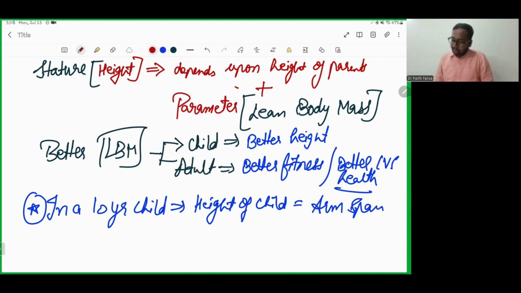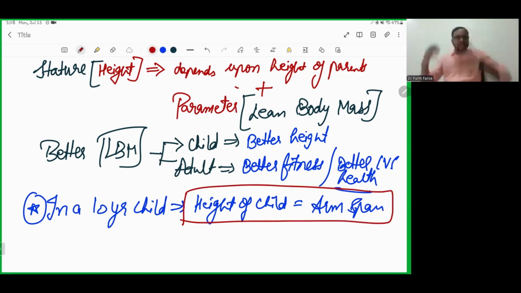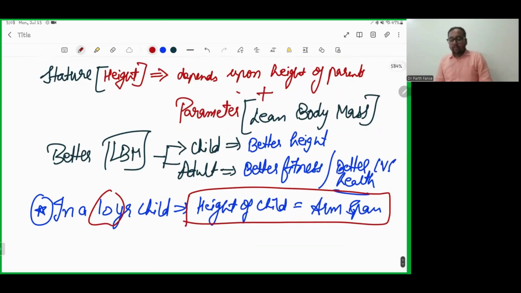It means the height of the child will be similar to the span of the arms, measured from one finger to the finger of the opposite hand. It will be noted at the age of 10 years.